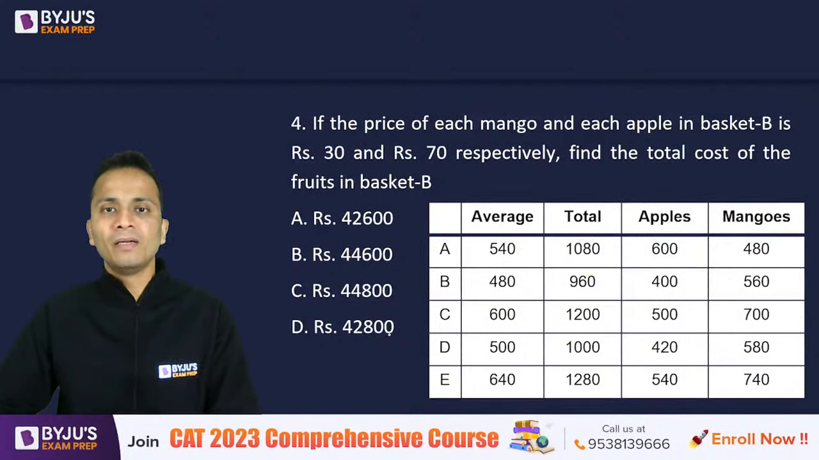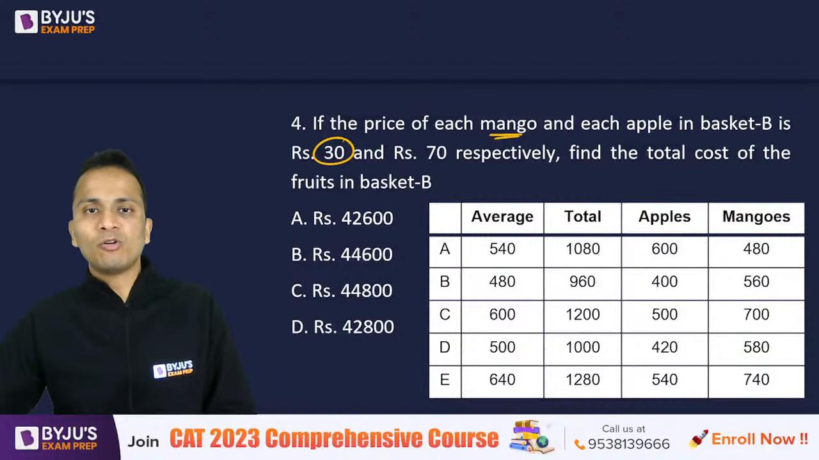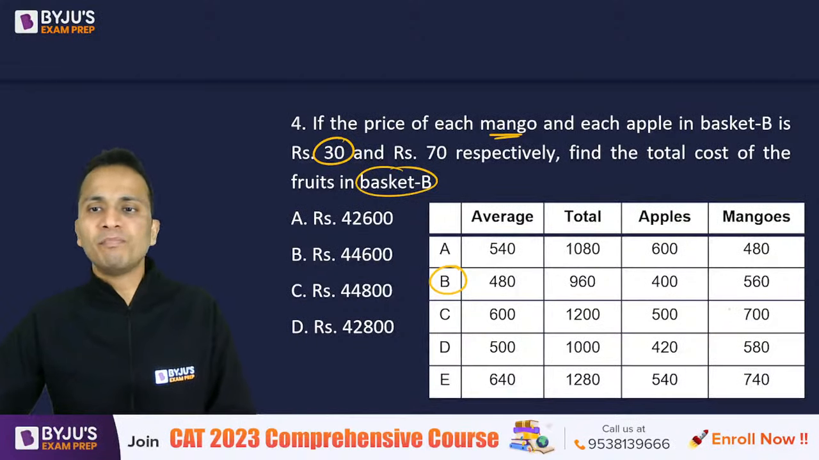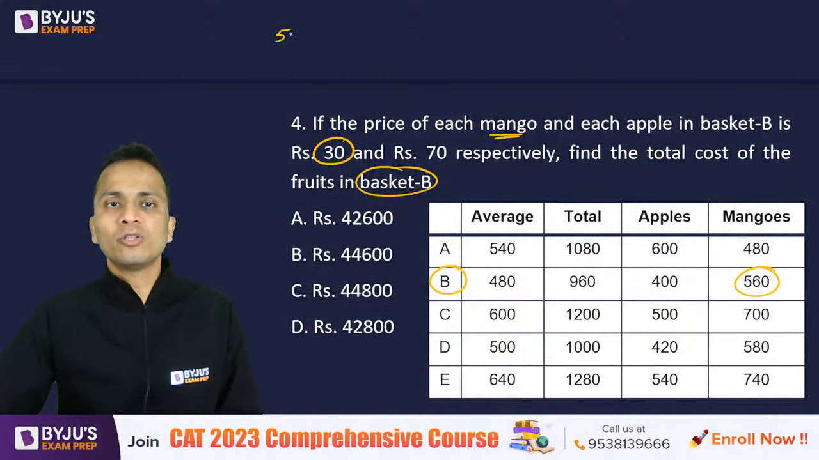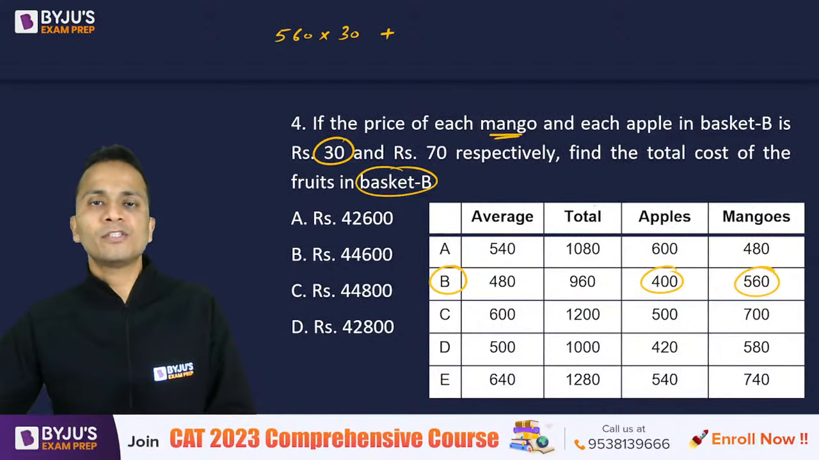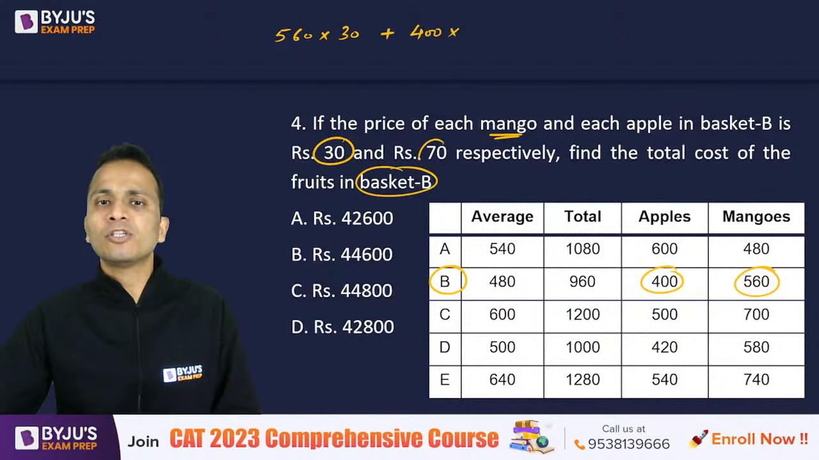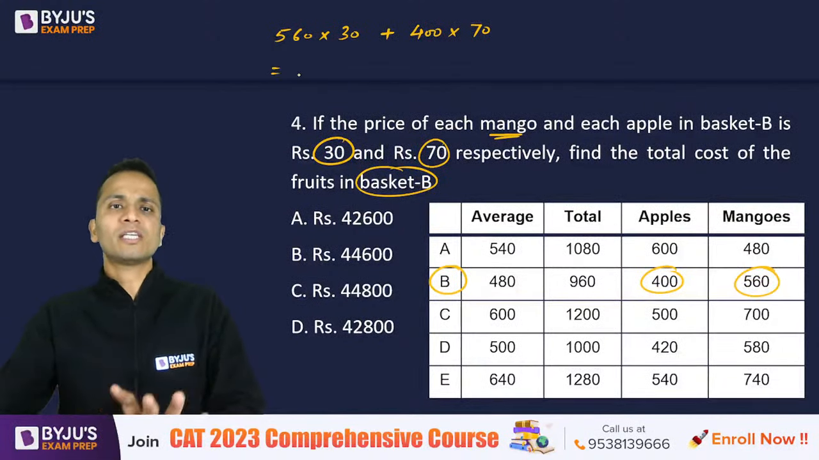So the price of mango is rupees 30. Number of mangoes. So which basket they are talking about? So first of all, they are talking about basket B. So basket B number of mangoes is 560. So the cost of mangoes will be 560 multiplied by 30, and number of apples is 400, and price of each apple is rupees 70, multiplied by 70. So this is what you just have to solve.